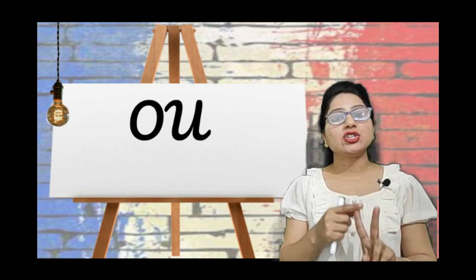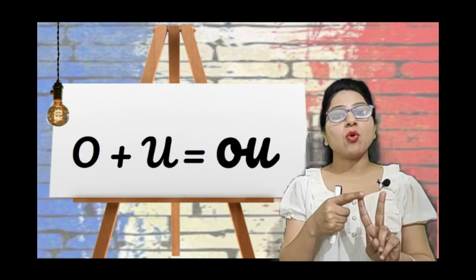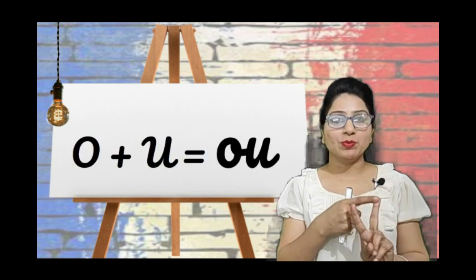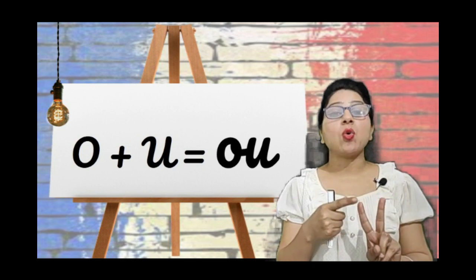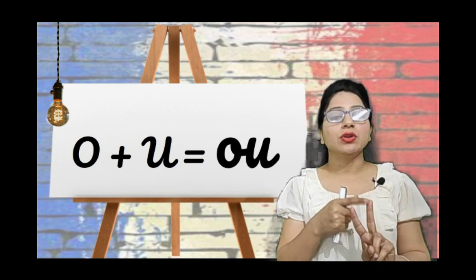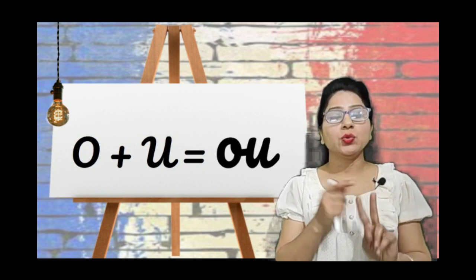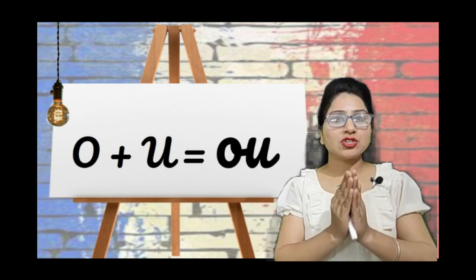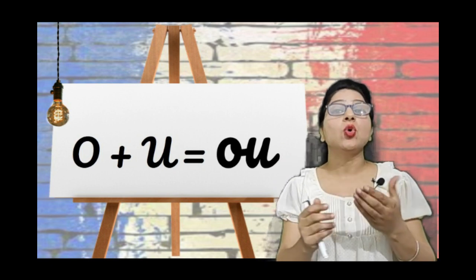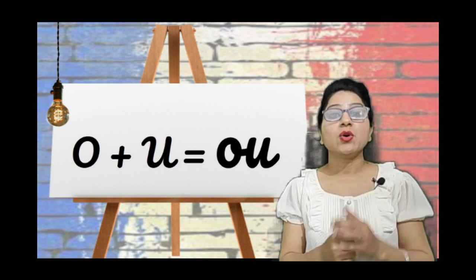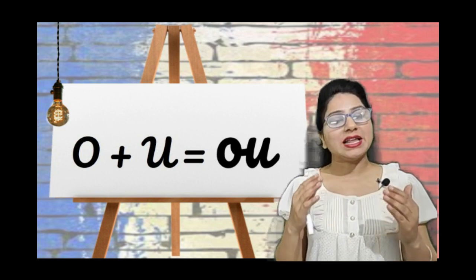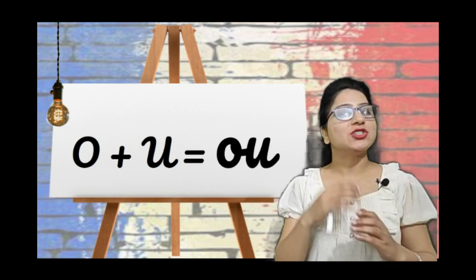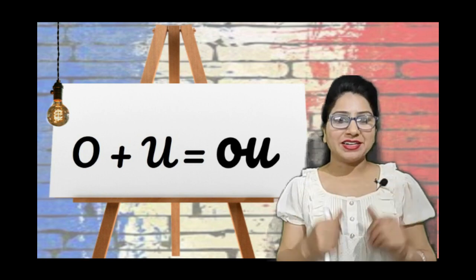"Oo" is a combination of two letters. One is O, another one is U. In French, it is O and U. When these both letters come together, they give the sound "oo". Yes? So, I'm going to give you some examples. You repeat after me and learn it.